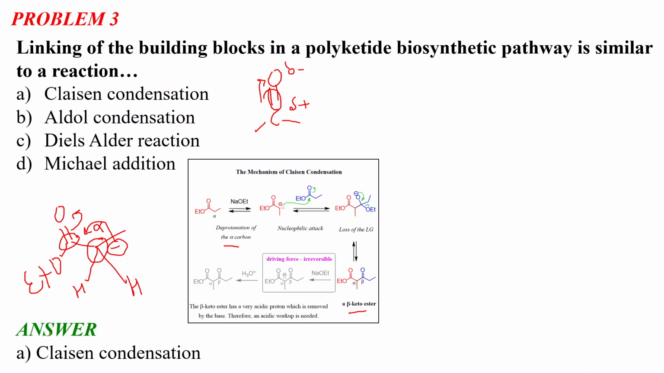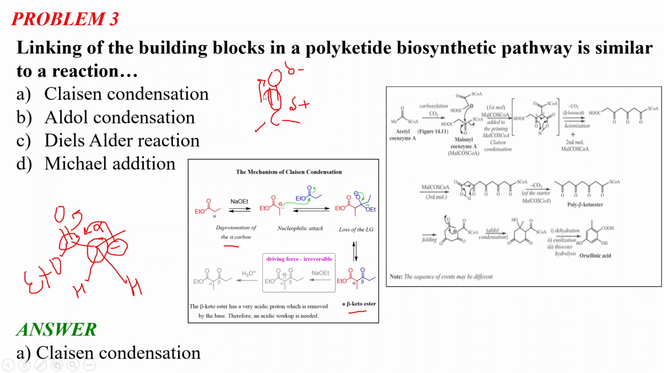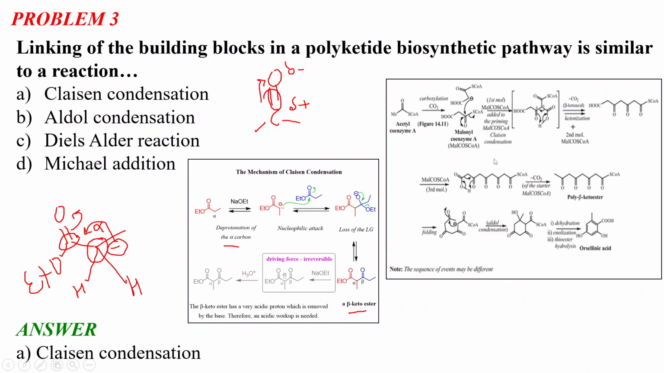Now, the question was that the linking of the building blocks of a polyketide biosynthetic pathway is similar to this Claisen condensation, and from this mechanism you can easily understand why I said so. As you can see, the first step is acetyl coenzyme A, which we discussed in the first point, and there is a carboxylation reaction catalyzed by acetyl CoA carboxylase and biotin, and we have malonyl CoA from this acetyl CoA.